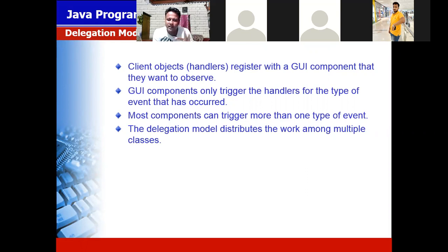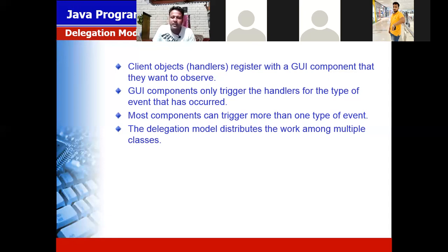Similar way, in your room or home, you have an electric board. Every board contains switches. When you turn on the particular switch, the light is switched on, light is switched off, fan is switched on, switched off.